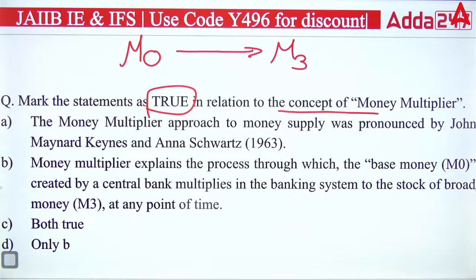First is saying, money multiplier approach to money supply was pronounced by Mr. John Maynard Keynes and Anna Schwartz in 1963. Second is saying, money multiplier explains the process through which the base money created by a central bank multiplies in the banking system to the stock of broad money M3 at any point of time. C, both are true. D, only B.